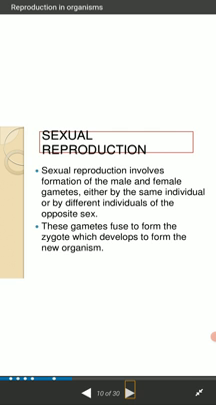In the same sex, sexual reproduction does not take place in the organism's body. So this is the basic difference between sexual and asexual reproduction.